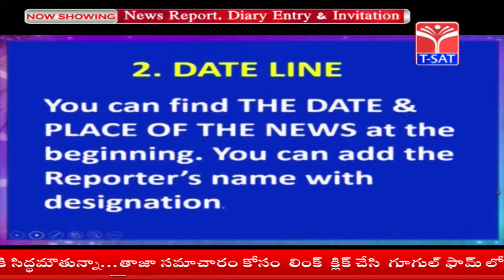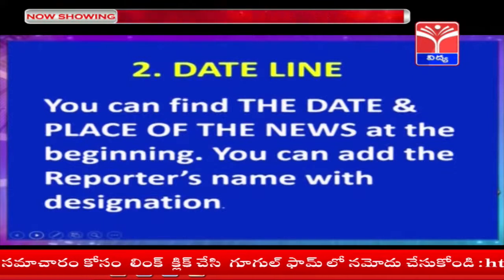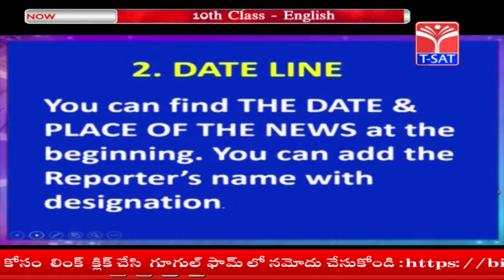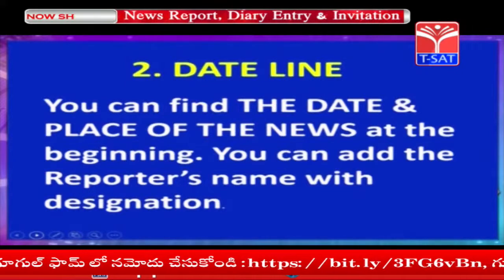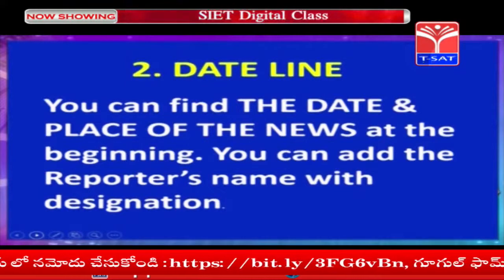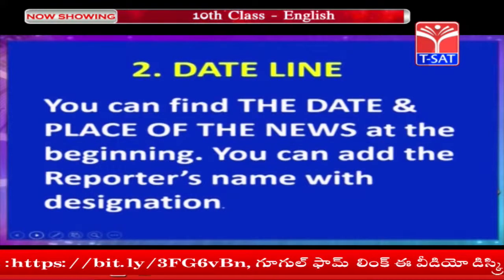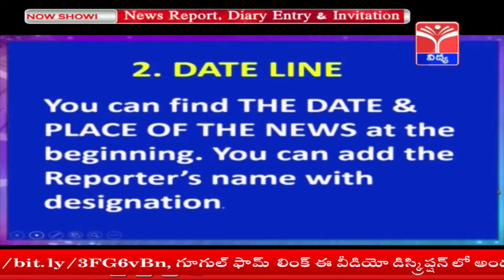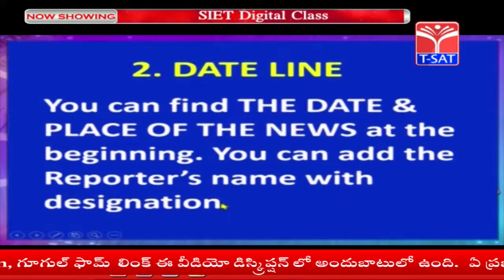Next, the second part of the news report is dateline. You can find the date and place of the news at the beginning. You can also add the reporter's name who wrote it with his or her designation here. Remember, it is not compulsory. This second part is called dateline. This is also called byline.